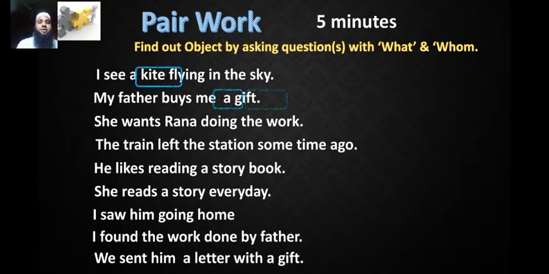Okay, the next sentence, he likes reading a storybook. What does he like? He likes reading a storybook. So reading a storybook is an object.